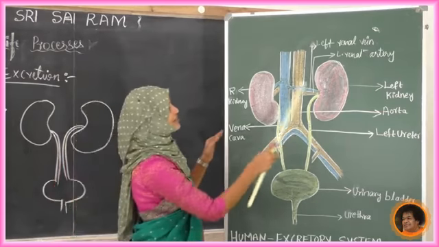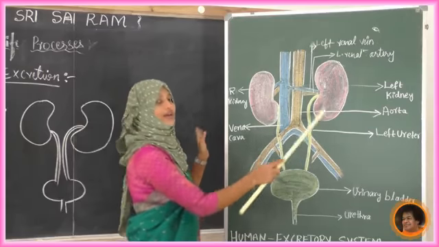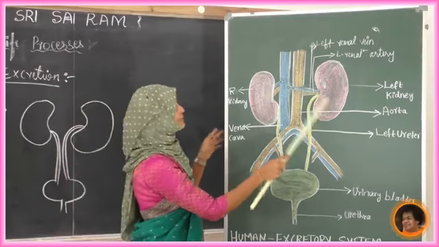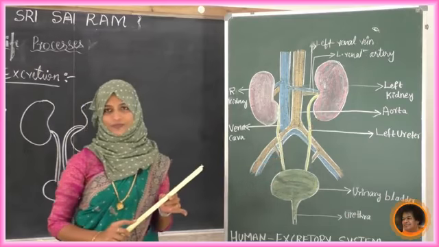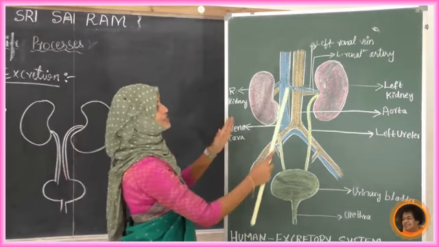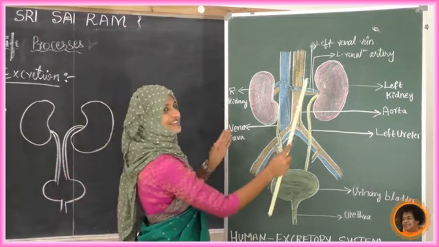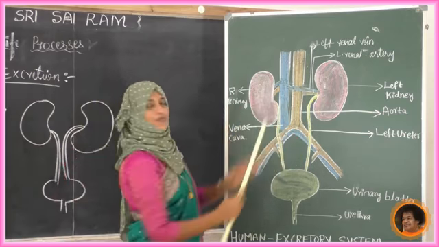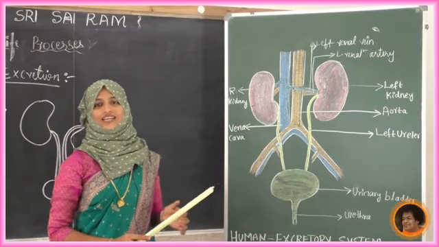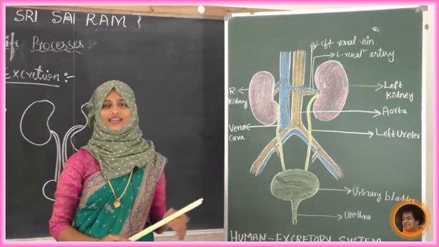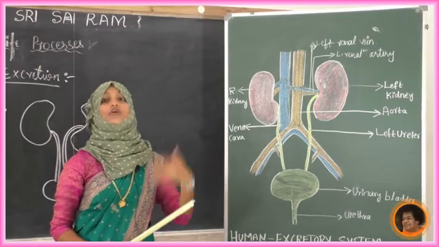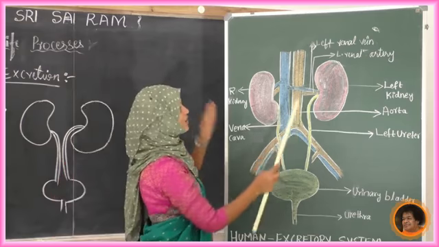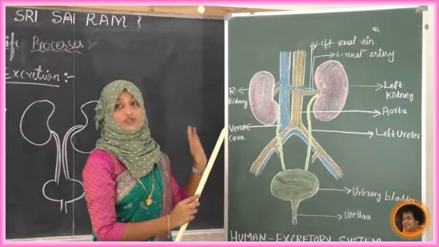Here we can see a pair of bean shaped kidneys, one left and one right kidney. Just to see the position, the left one is slightly up and the right one is slightly down. There is a small variation in the kidney position, always like that, because it is adjusting to our internal organs.